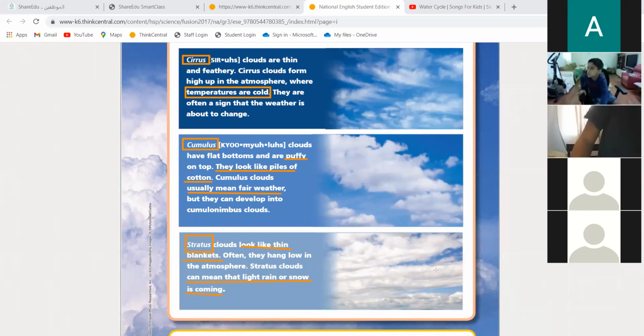They are attached together more than cumulus and more than cirrus, and they are larger, and they're low in the atmosphere, not very high. But the first one I told you about, which is cumulonimbus, is full of these three types. It is bigger than all of them joined together. That's why it brings thunderstorm.